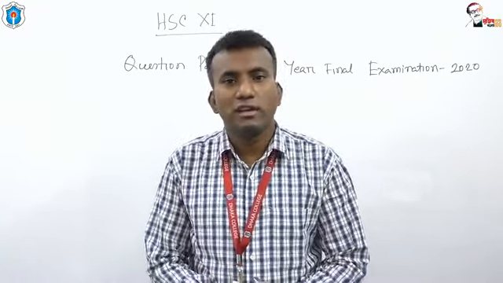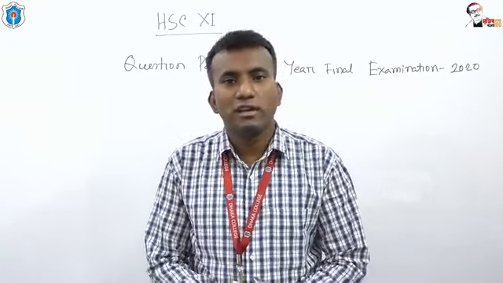Number of MCQs 25. Okay, so in total you have 50 MCQs. Question number 1 to 25 will be dependent on English first paper.